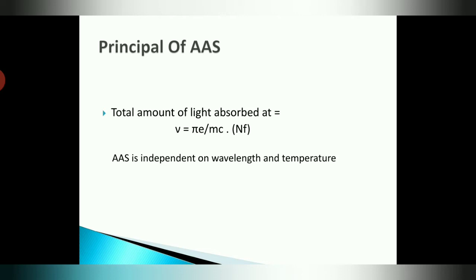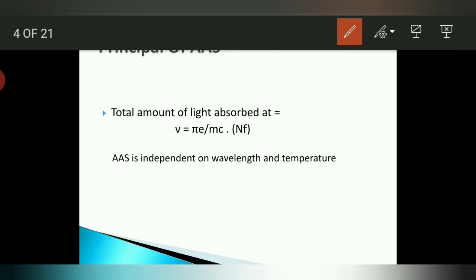So what is the mathematical expression of AAS? The total amount of light absorbed at a particular wavelength is: integral of kappa d nu equals pi e squared divided by m c into N f. Here e is the charge on the electron, m is the mass of the electron, c is the velocity of light, and capital N is the total number of atoms.